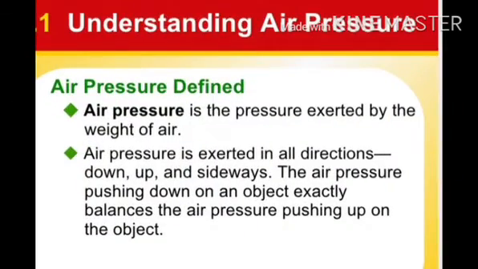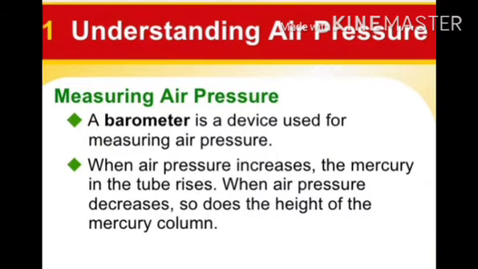Now let us understand more about air pressure. Air pressure defined. Air pressure is the pressure exerted by the weight of the air. Air pressure is exerted in all directions: down, up and sideways. The air pressure pushing down on an object exactly balances the air pressure pushing up on the object. Measuring air pressure. A barometer is a device used for measuring air pressure. When air pressure increases, the mercury in the tube rises. When air pressure decreases, the height of the mercury column also decreases.